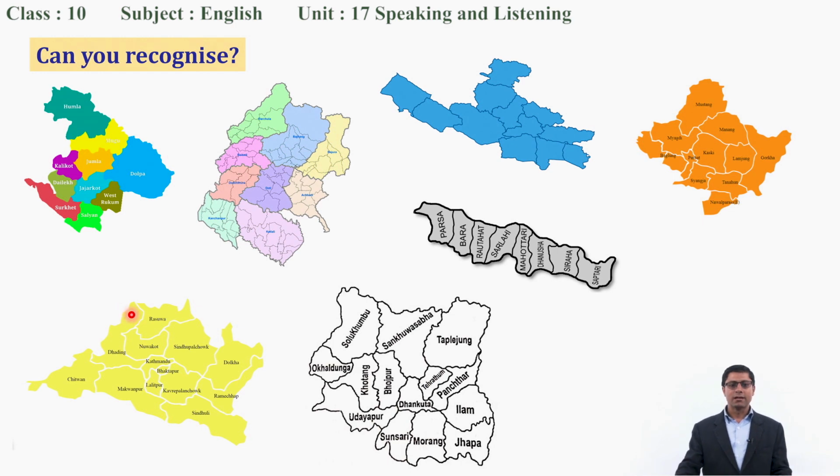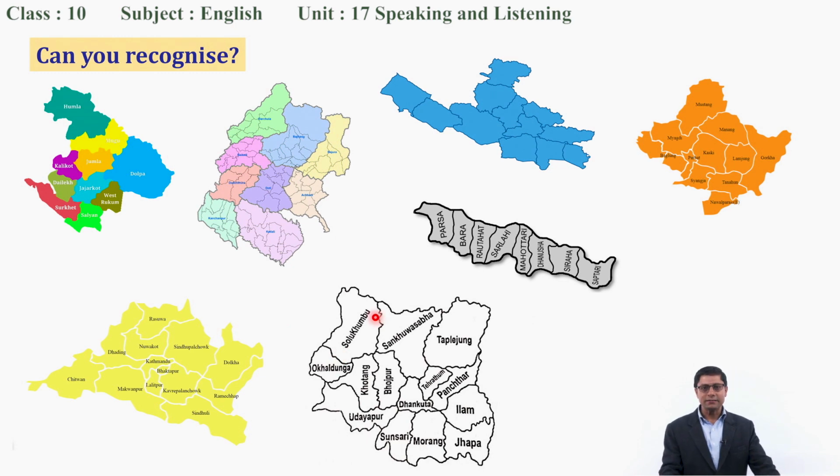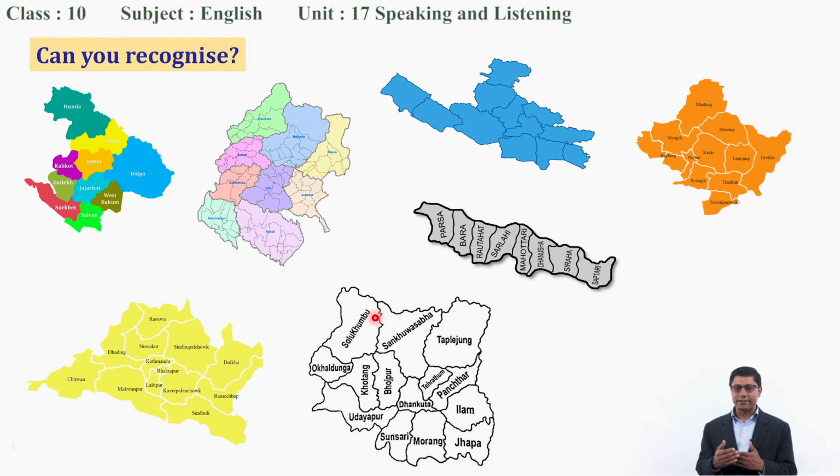That's good. Now, the last one, but I don't mean this is the last province, but the last map here. So, which province is it? Can you recognize? Okay, this is certainly Kosi province. Now we are going to make a comparison between two of these provinces.